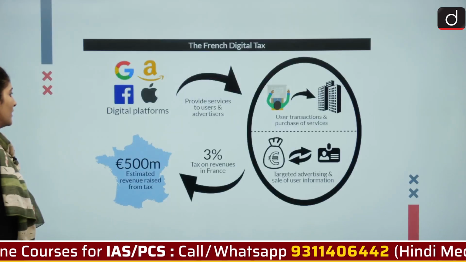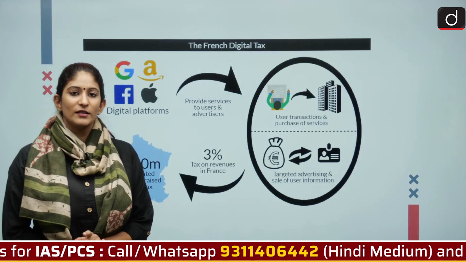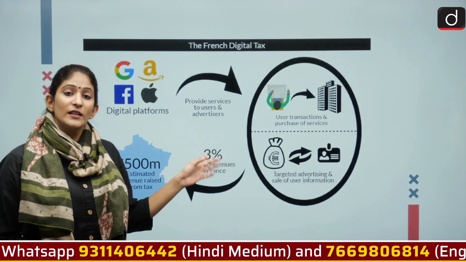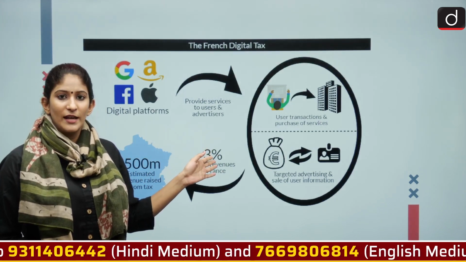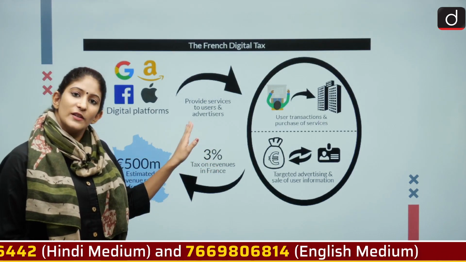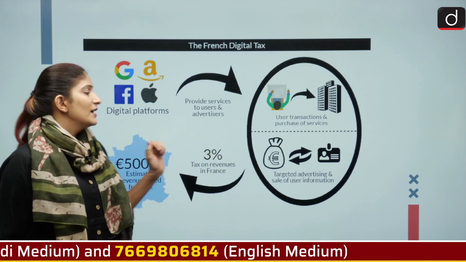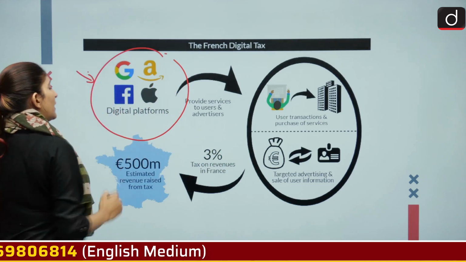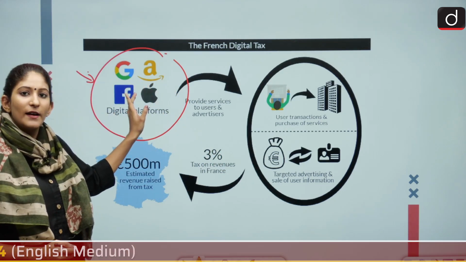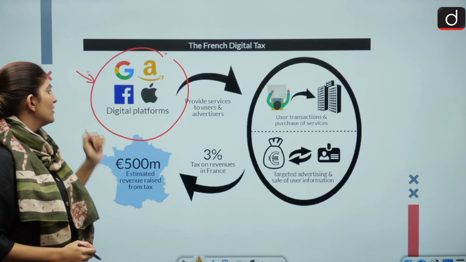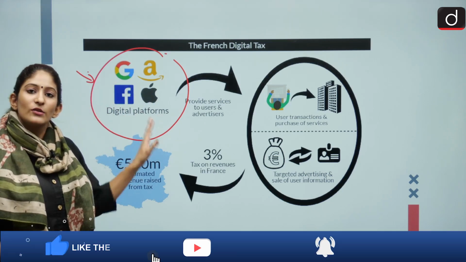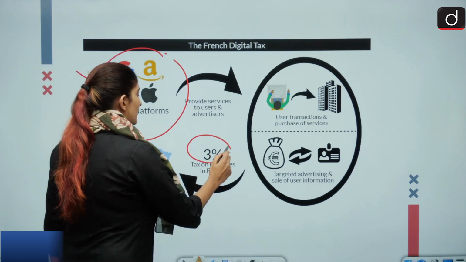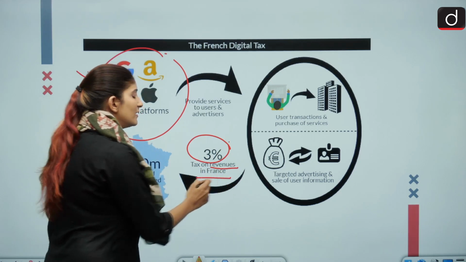Moving on, let's look at this particular diagram. I did talk about the digital tax of France, but now when the minimum corporate tax will be there, the global corporate tax, France will withdraw this levy of 3%. This is also known as the GAFA tax, right? GAFA is the acronym for Google, Amazon, Facebook and Apple. So this tax was charged by France at 3% on revenues in France.